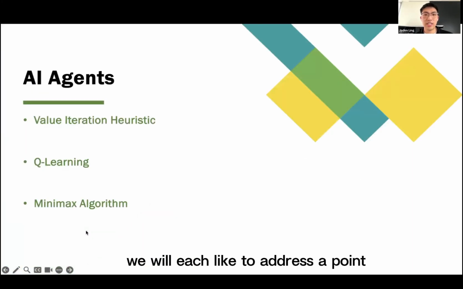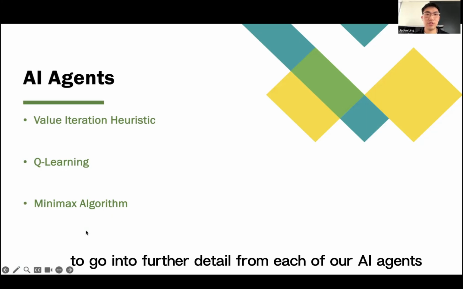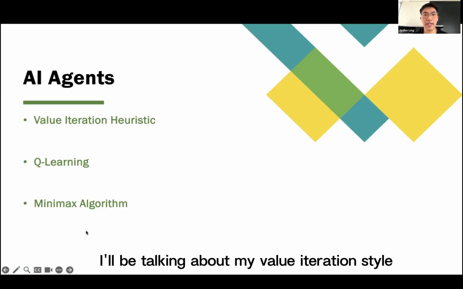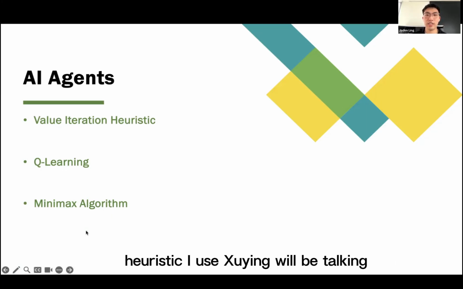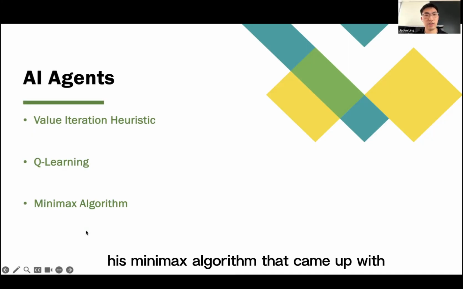Today in this quick video presentation, we will each like to address a point to go into further detail from each of our AI agents. I'll be talking about my value iteration style heuristic that I use. Ying will be talking about her Q-learning approach, and Liam will be walking us through his minimax algorithm that he came up with.